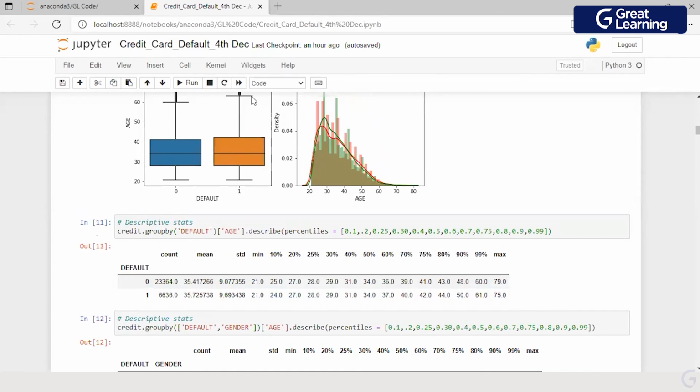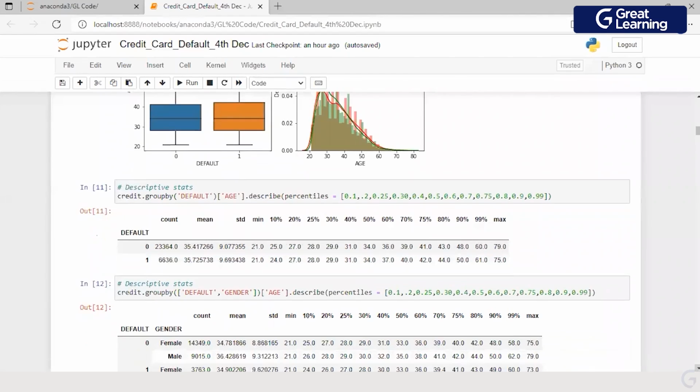But as far as the IQR range is concerned, probably for a male it is a little higher. And that's what I'm able to see here as well, which means probably till the 70th percentile, I do not see much variation between 0 and 1, whereas beyond that, I do see a little variation in terms of the age group available.